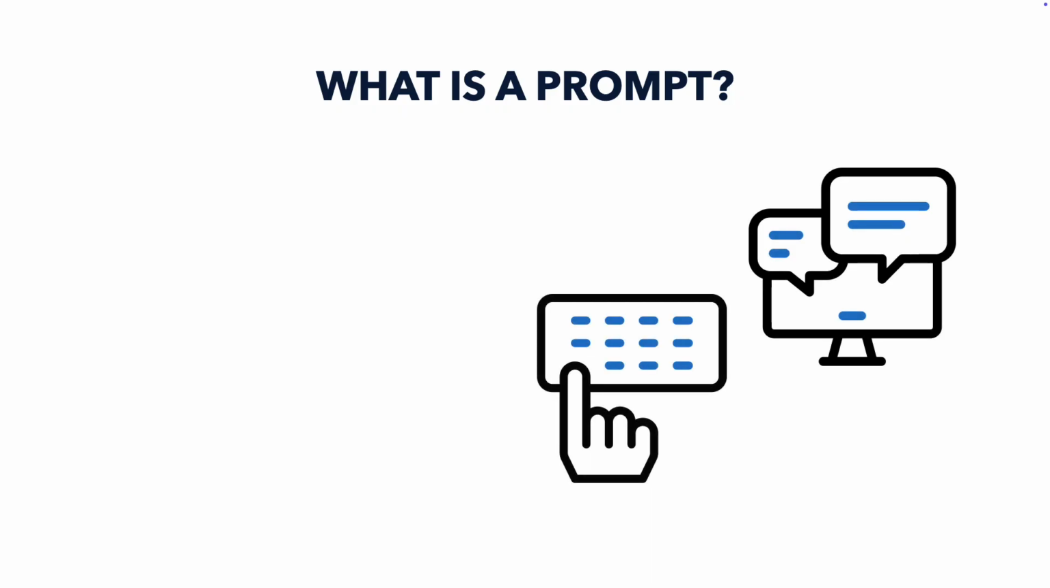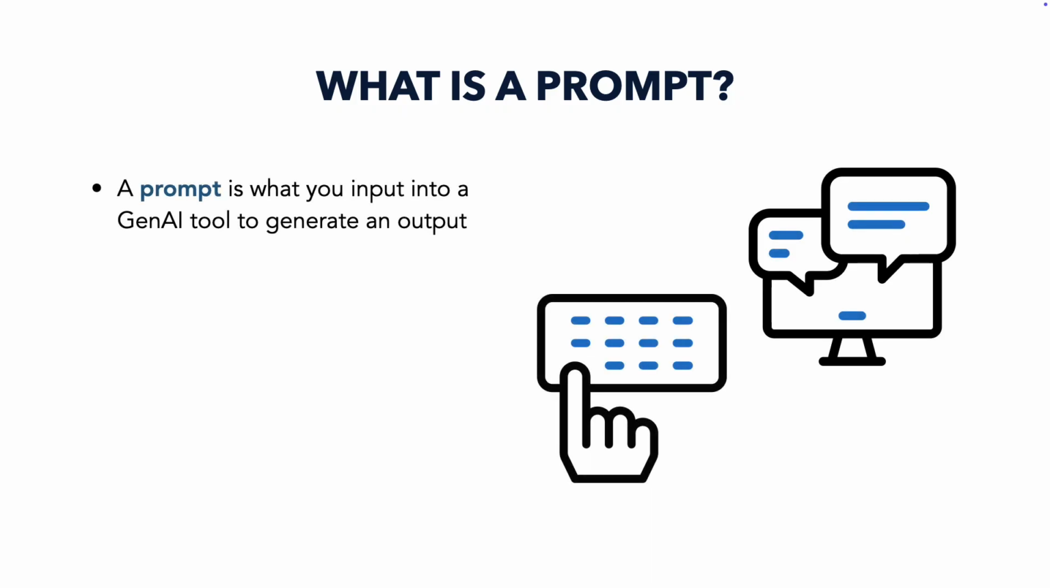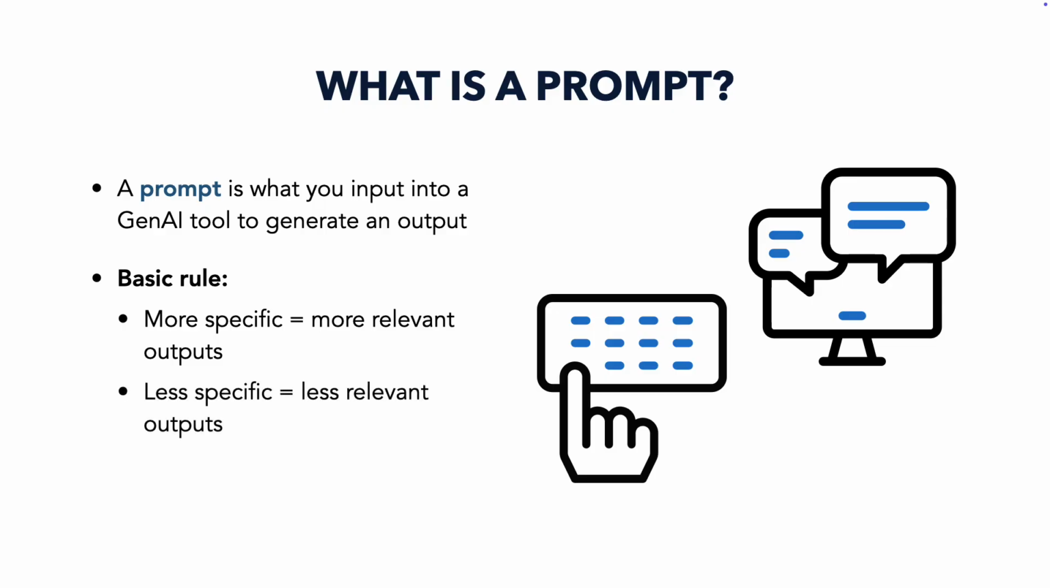If you watched our GenAI 101 video, you'll know that a prompt is what you type into a GenAI tool to generate an output. When writing a prompt, the basic rule is simple. The more specific and detailed you are in your prompt, the more likely you'll get the output you're looking for. The less specific, the less likely you'll get what you want.